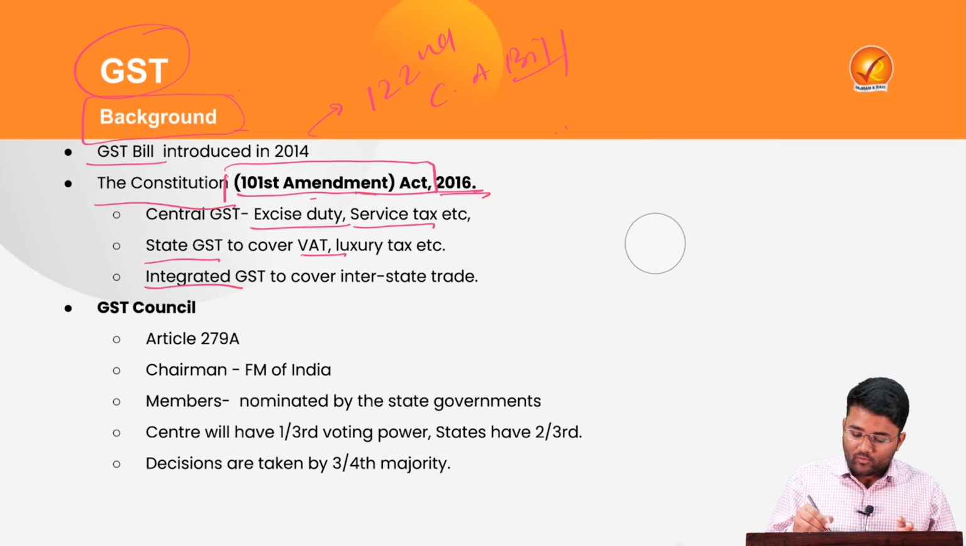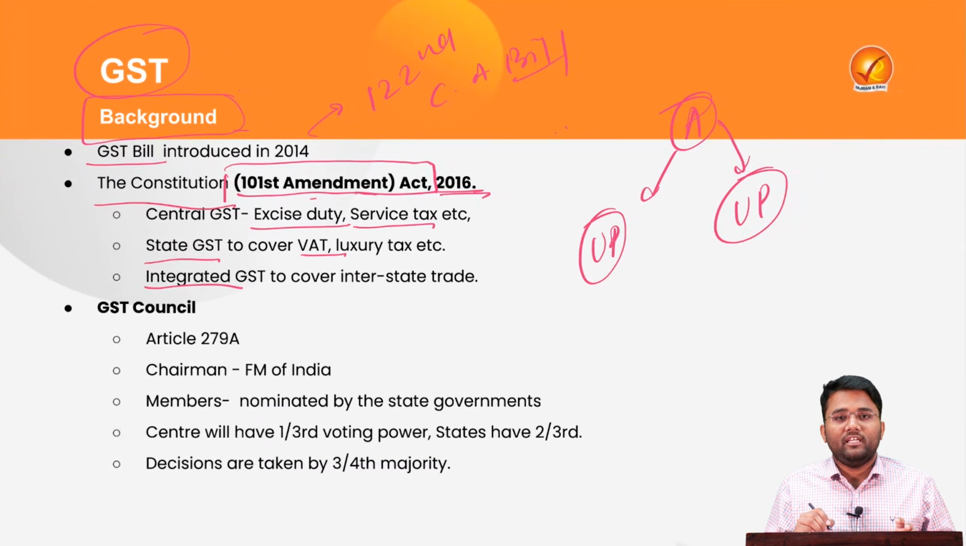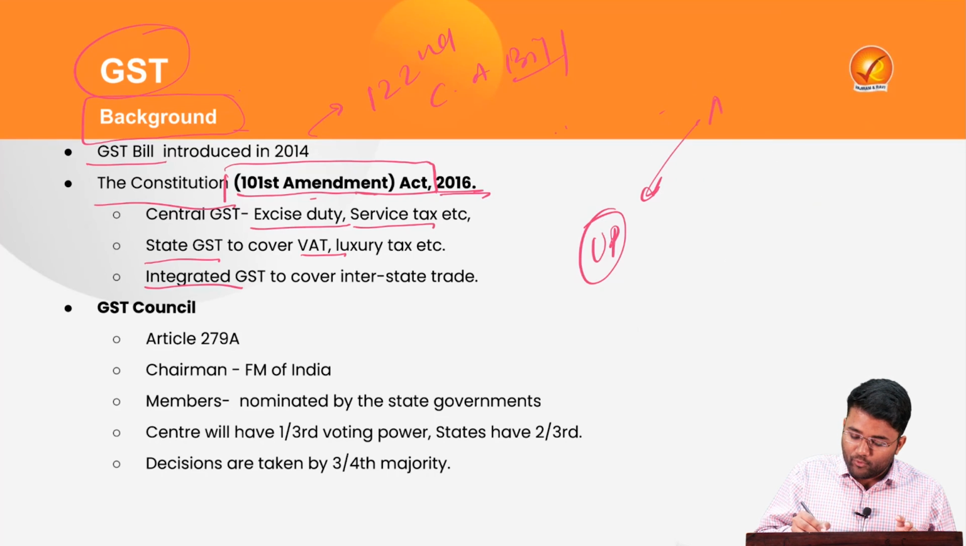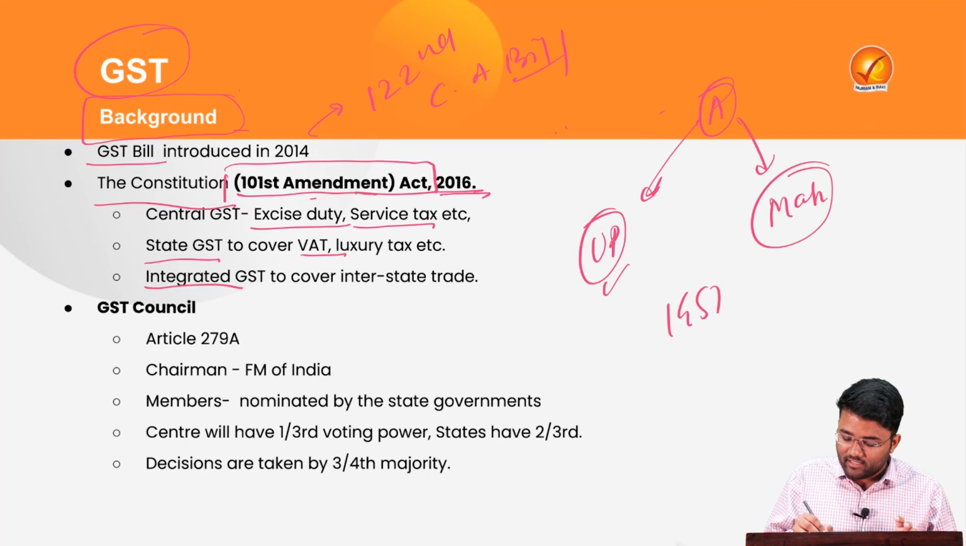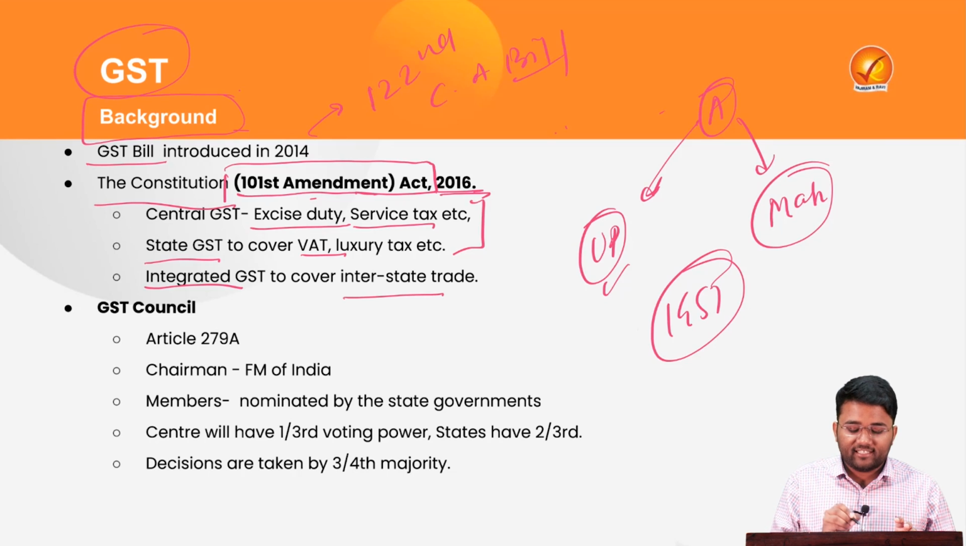Let's try to understand this. This is a particular product A which is being produced in UP. If it is also being consumed in UP, the CGST and SGST will be implemented. But if this product is produced in UP and consumed in Maharashtra, IGST will be applicable. So in case of intrastate supplies, that is within a state, SGST and CGST will be applied. But in case of interstate trade, IGST will be applicable.